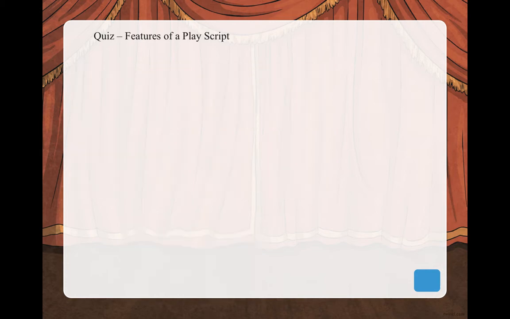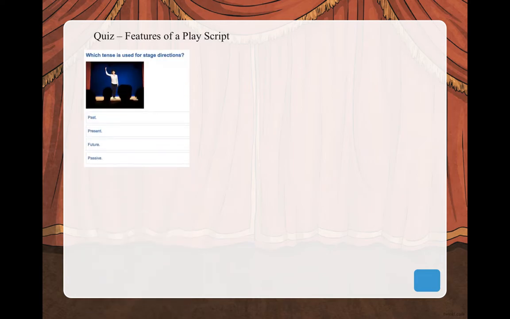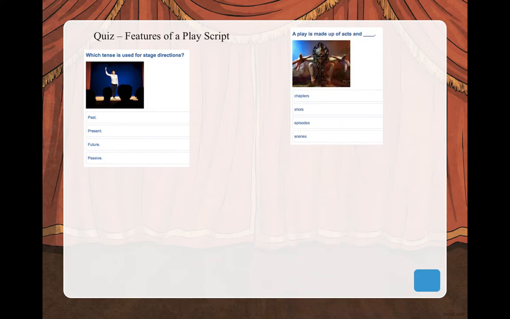Let's move to the second set of quiz tasks. Number 1, which tense is used for stage directions? 1, past tense, 2, present tense, 3, future tense, or 4, passive tense. A play is made up of acts and, is it 1, chapters, 2, shots, 3, episodes, or 4, scenes?